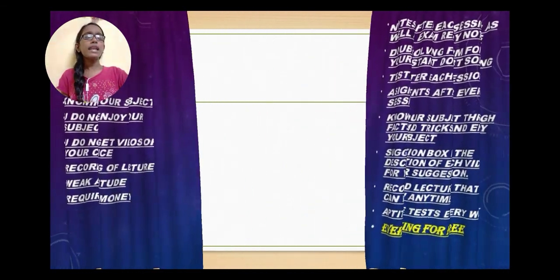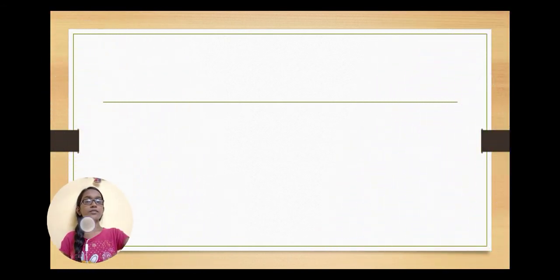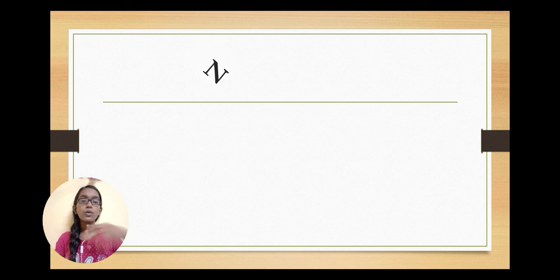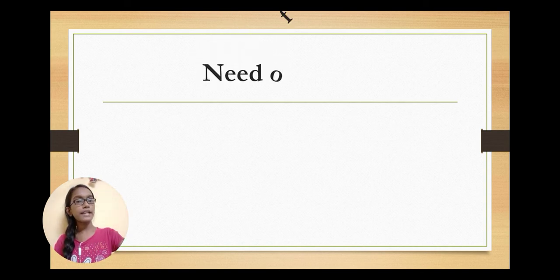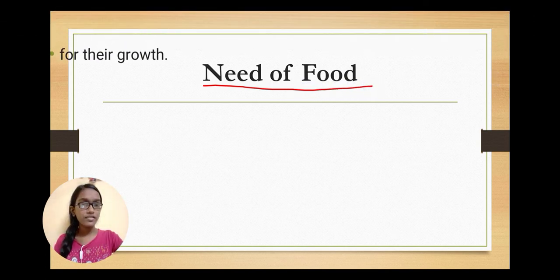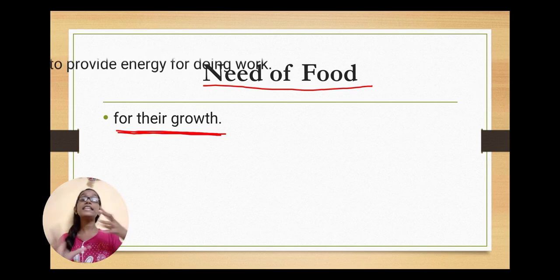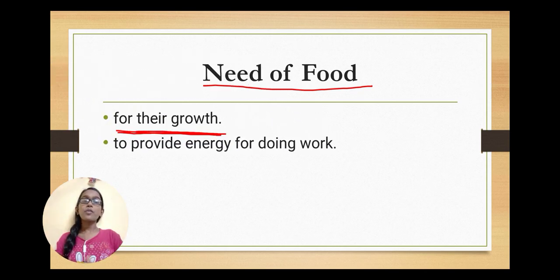And now let us deal with the chapter. So before understanding where does food come from, let us understand what is the need of food. Why do we need food? So the very first reason is for growth. Why do humans need food? For their growth. Not only humans, but each and every living being needs food for their growth, and to provide energy for doing work.